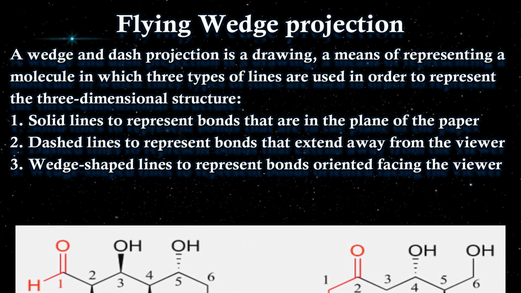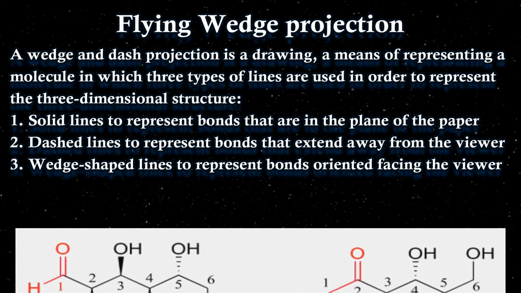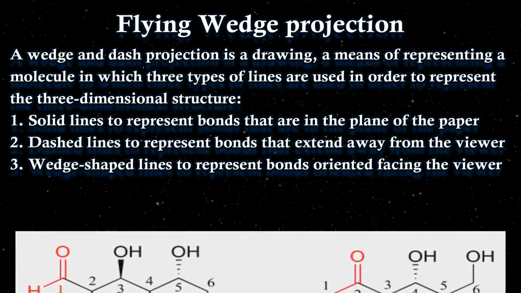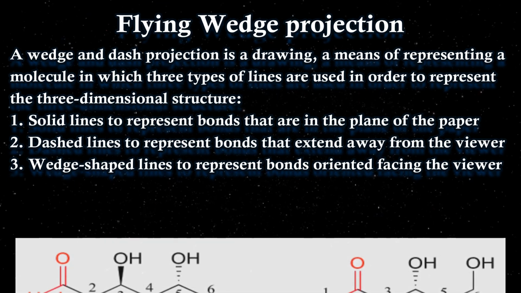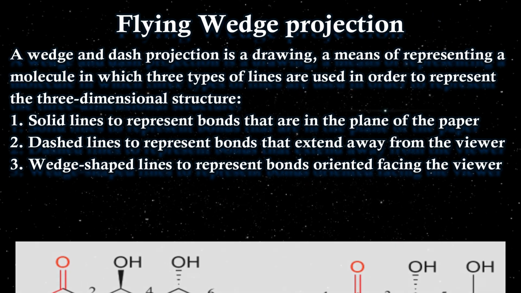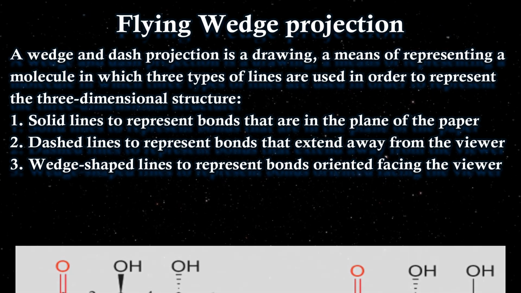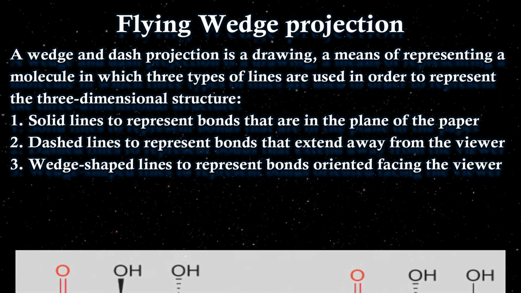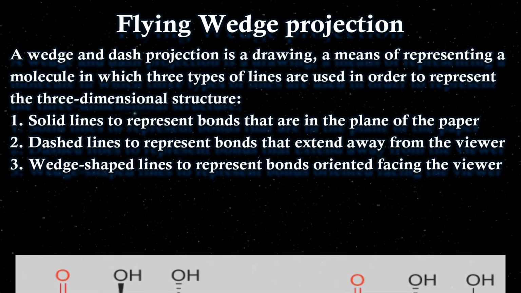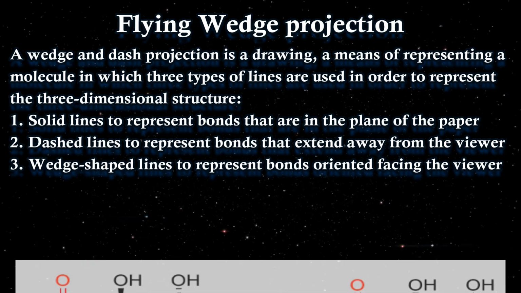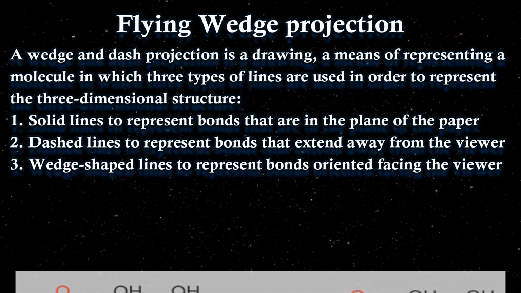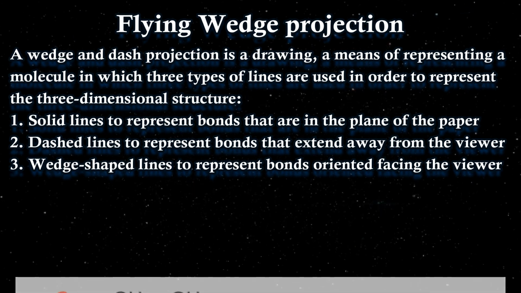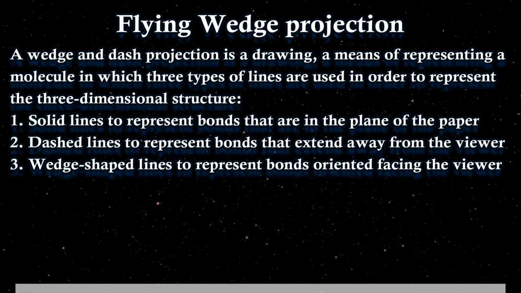So these were about the different aspects of the 3D representations that are present in our syllabus, and basically here the Sawhorse, Newman, Fischer and flying wedge projections have been discussed. Now Fischer projection is very much known to you because you have studied the chapter 14 biomolecules in class 12, where the structures of glucose and fructose were explained beautifully using Fischer projection only, right?